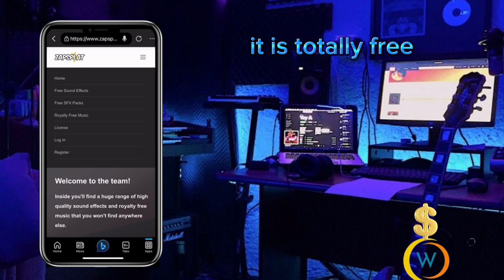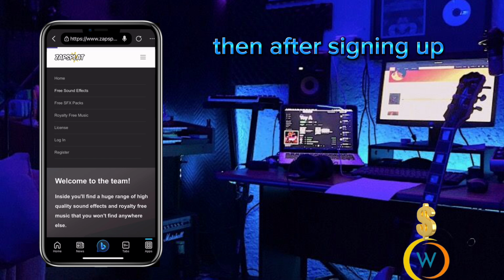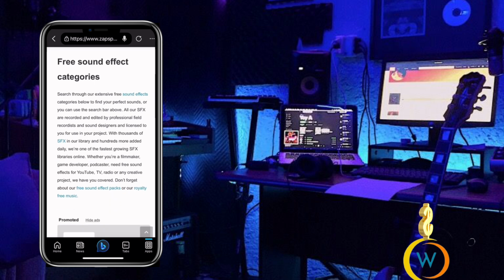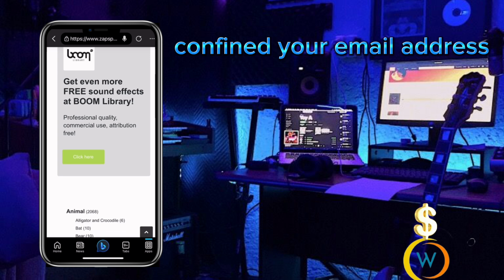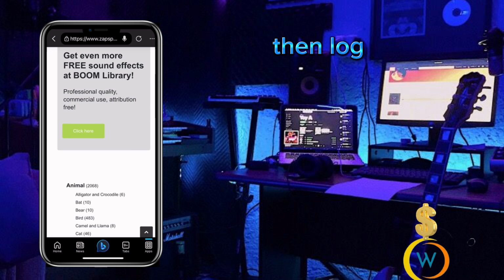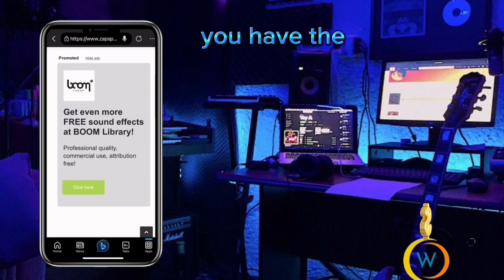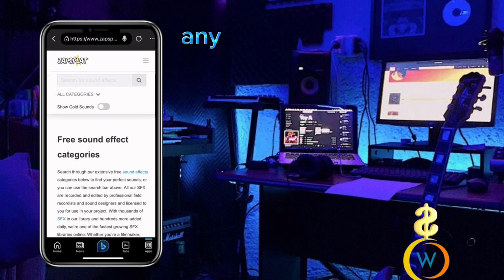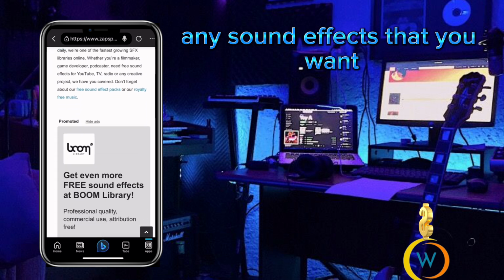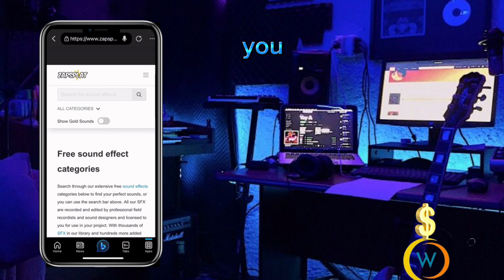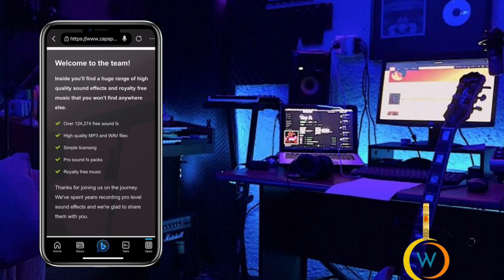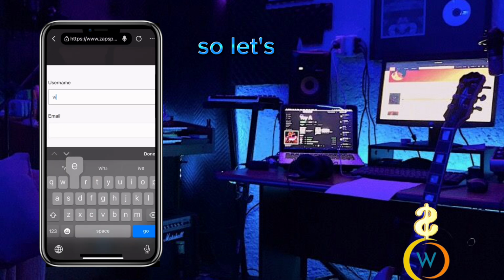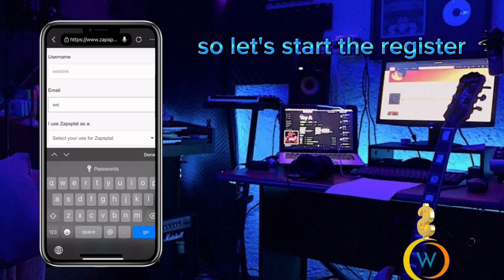It is totally free. Then after signing up, you can log in. After you have signed up and confirmed your email address, you can then log in. You have access to download any sound effect that you want. So let's start to register.